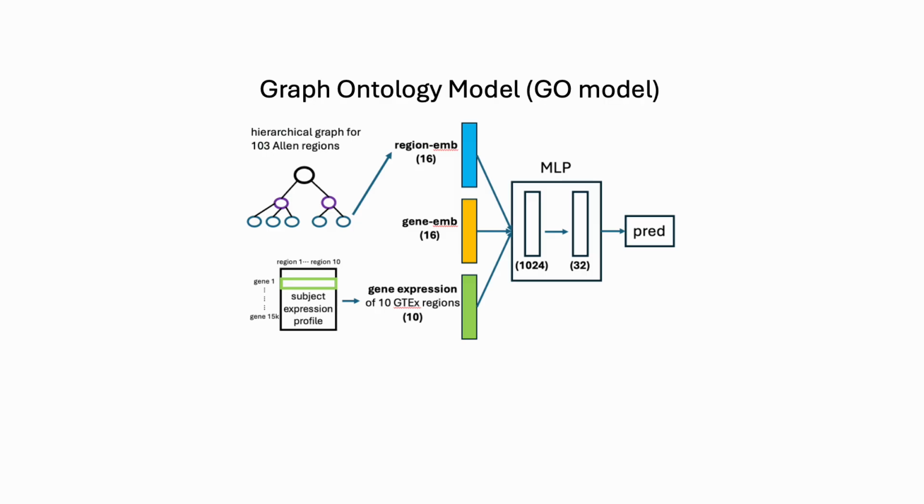Here is the architecture of our graph ontology model. Our model uses region embeddings, gene embeddings, and the gene expression vector of 10 GTEx regions to predict the gene expression for 103 brain regions in the Allen dataset. For example, to predict the expression for region I of gene J for subject K, you just need to use the region embedding of region I, the gene embedding of gene J, and the original expression of the 10 GTEx regions as input. Then the model will give you the prediction.